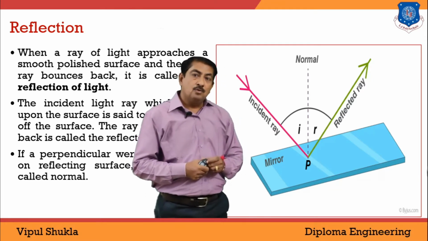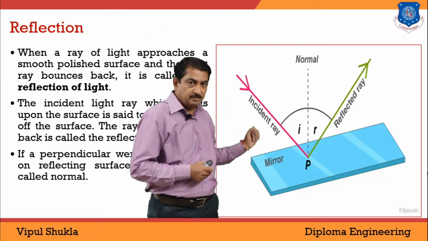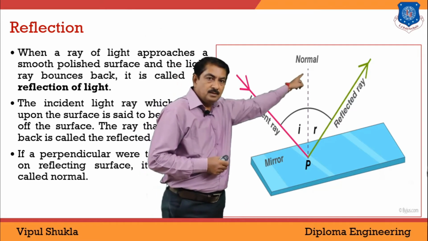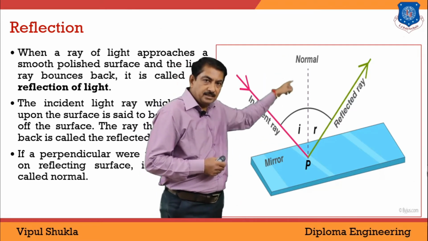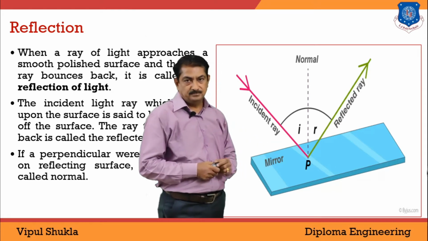Now, do you know what the laws of reflection are? From this figure, you can say that the incident ray, reflected ray and normal to the surface lie in the same plane. That is the first law of reflection.